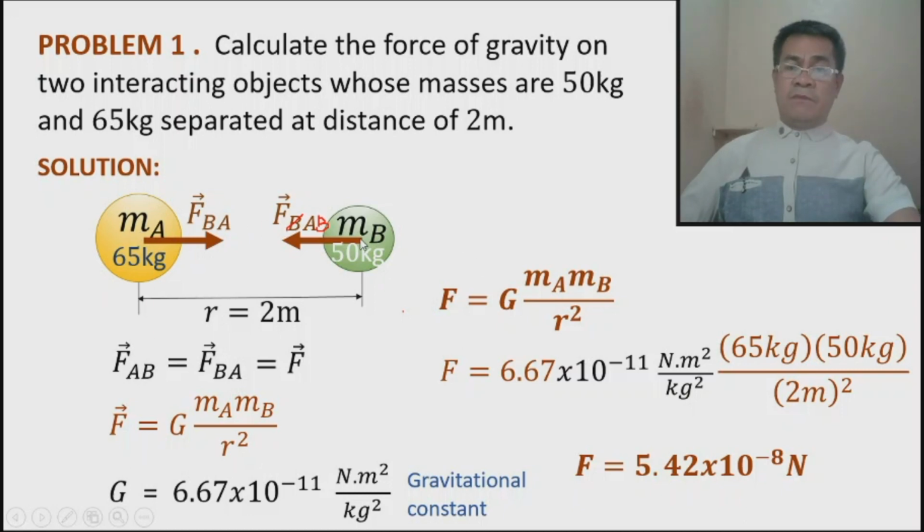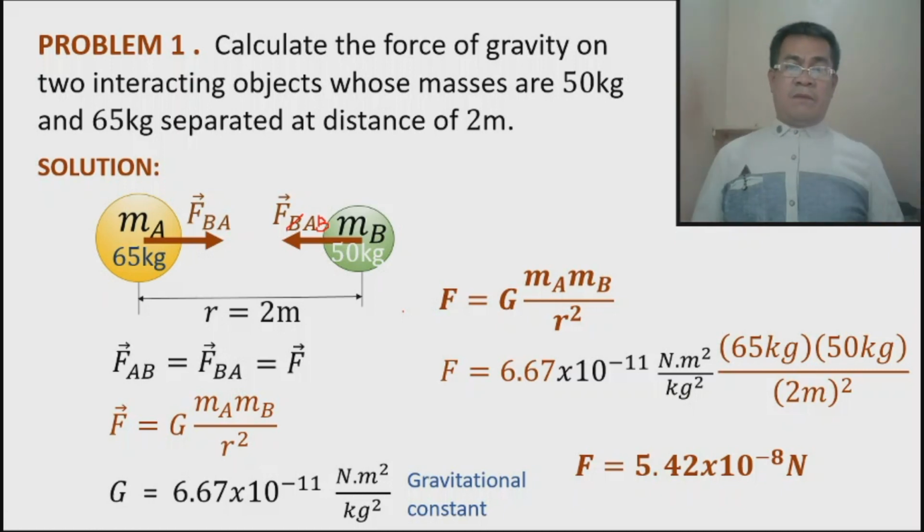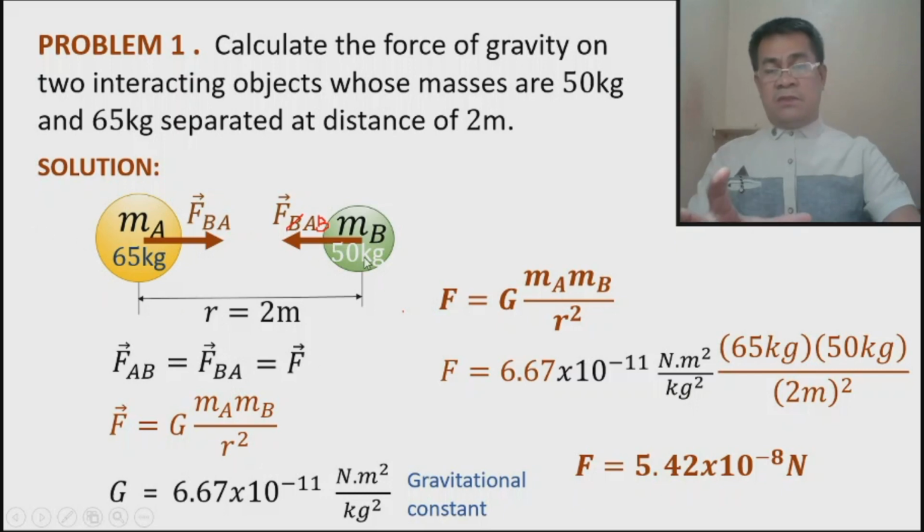Also with mass B. Mass B cannot move towards A. Instead, this will move towards the Earth. Why? Because again, if two bodies interact because of their mass, the Earth also interacts with these masses because Earth has a mass.